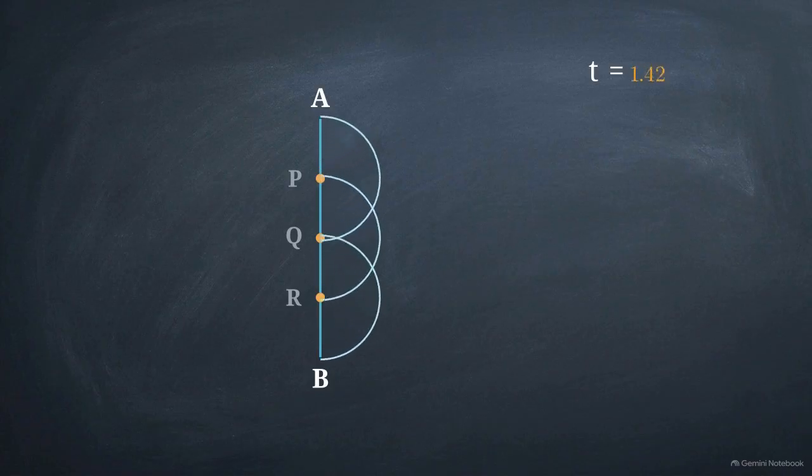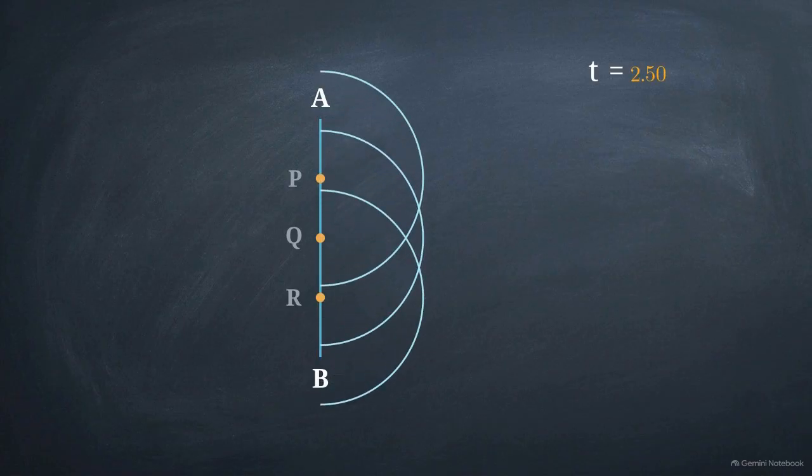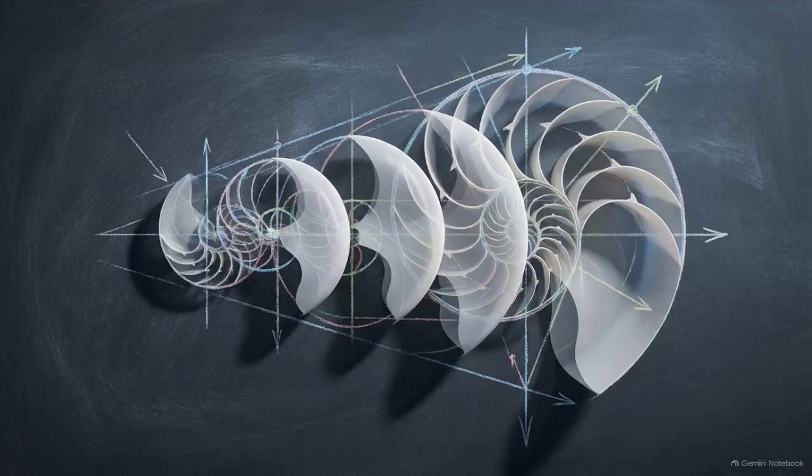These secondary wavelets spread out in all directions at the speed of the wave, the speed of light, denoted by c. After a given time t, the radius of each wavelet is exactly c times t. To find the primary wavefront's new position after time t, we draw a tangent line that perfectly touches the forward edge of all these expanding wavelets. This gives us our new wavefront, A', B'. Huygens' principle gives us a purely geometric mechanism to propagate light forward step by step, allowing us to solve complex optical phenomena. Let's apply this construction to reflection.